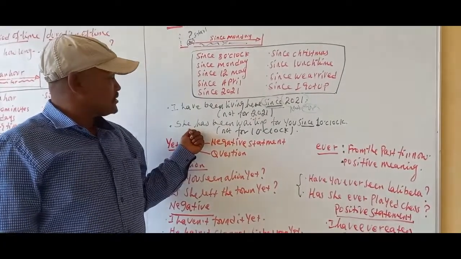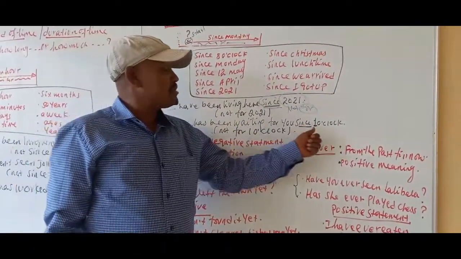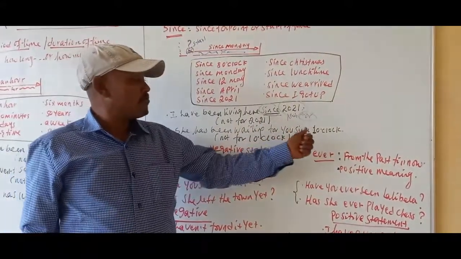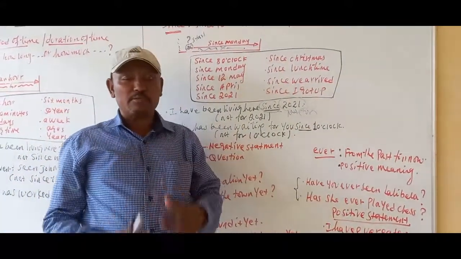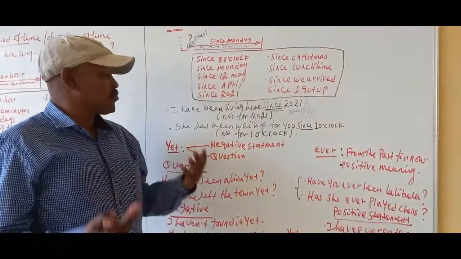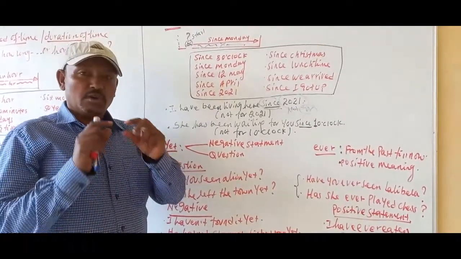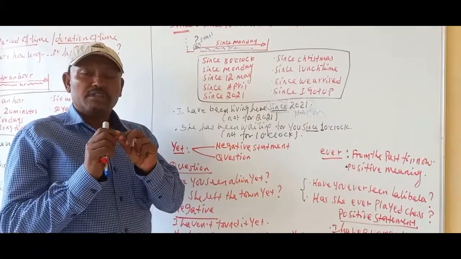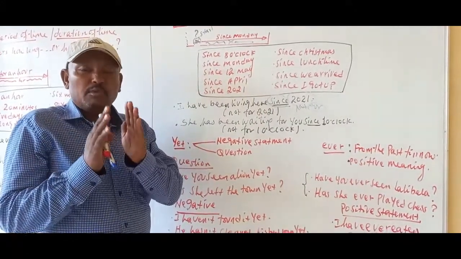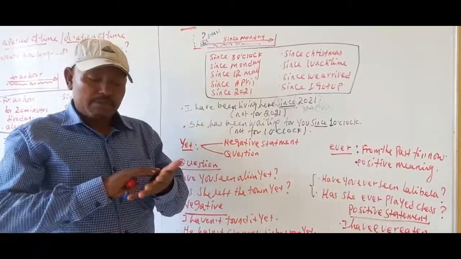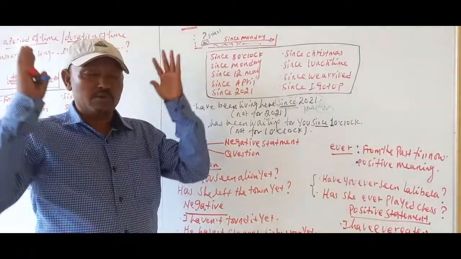And the other example: she has been waiting for you since 10 o'clock. It means not for 10 o'clock. It means beginning from 10 o'clock until the time of speaking, she has been waiting for you. So this is the exact use of since. Since and for both are adverbs used with the present perfect and present perfect continuous tense, but there is a difference when we use them in making sentences.